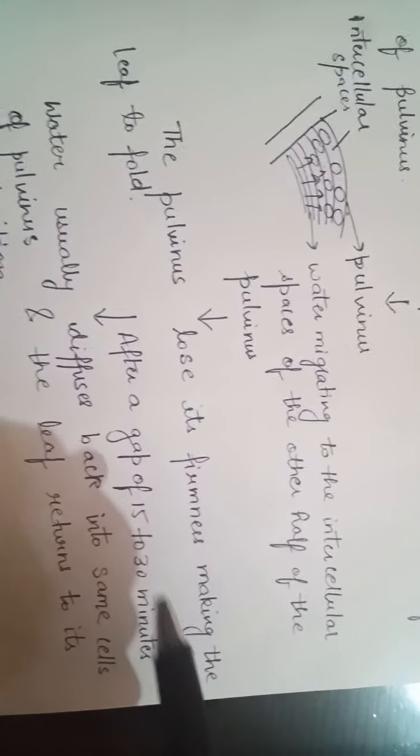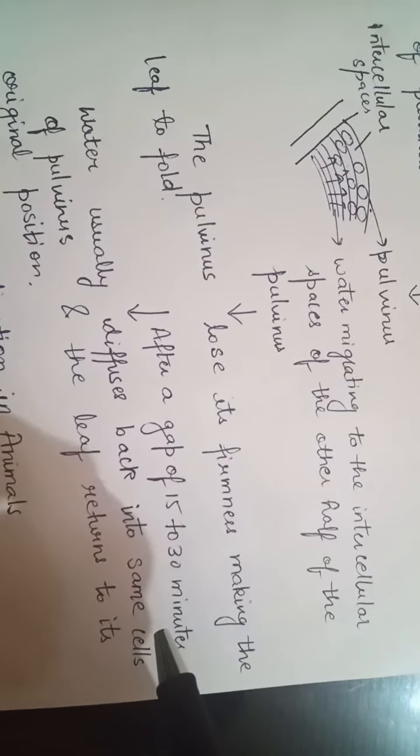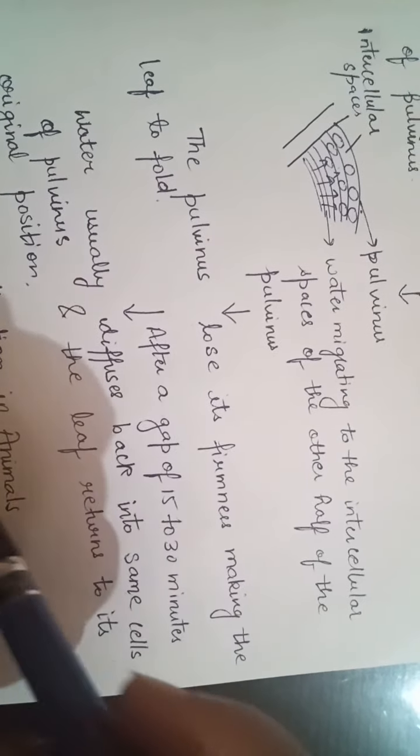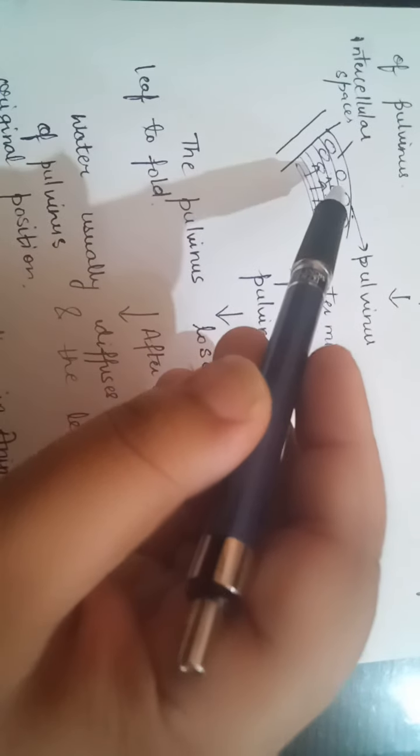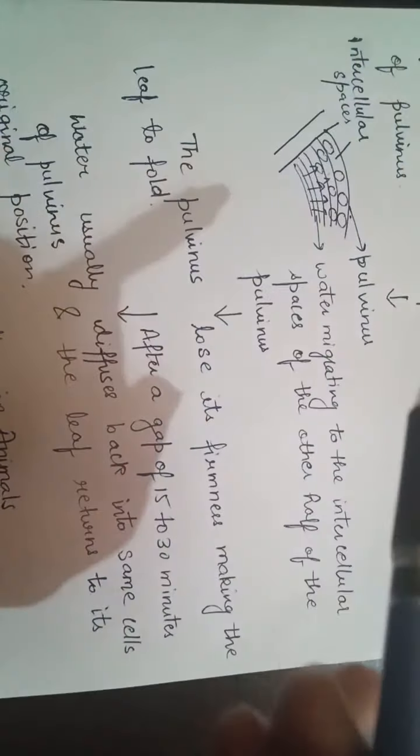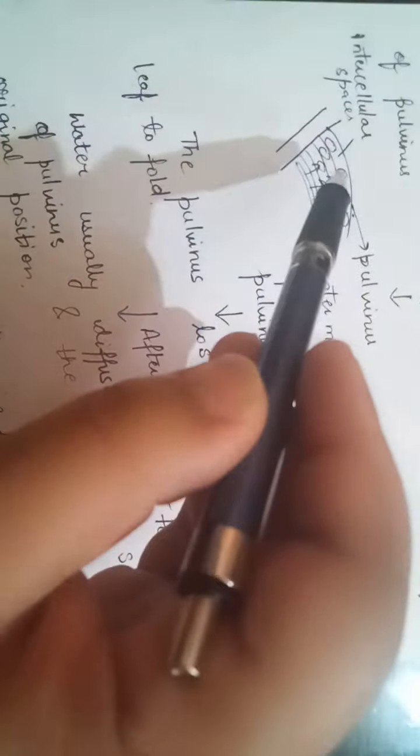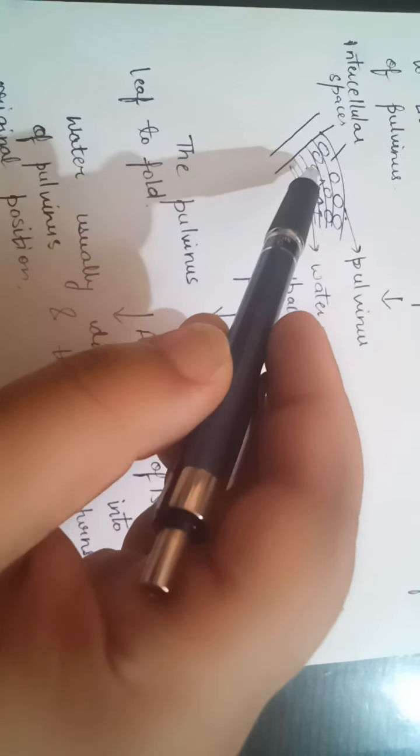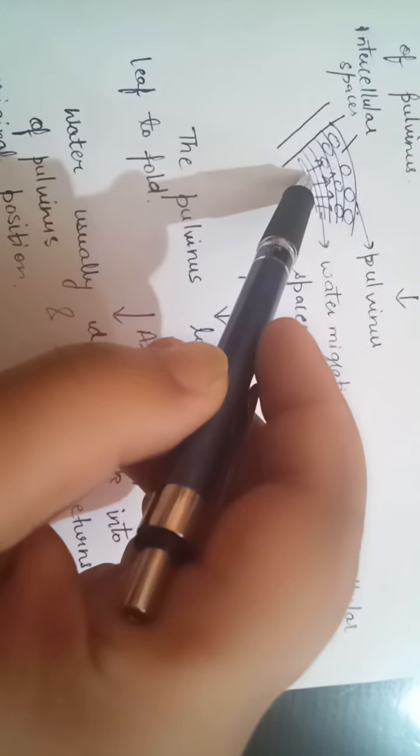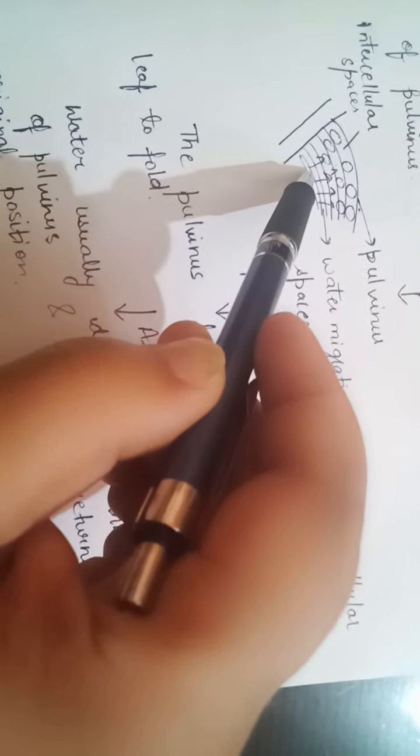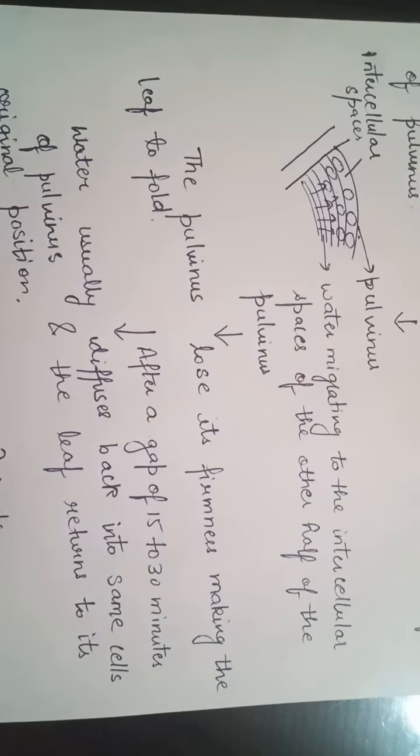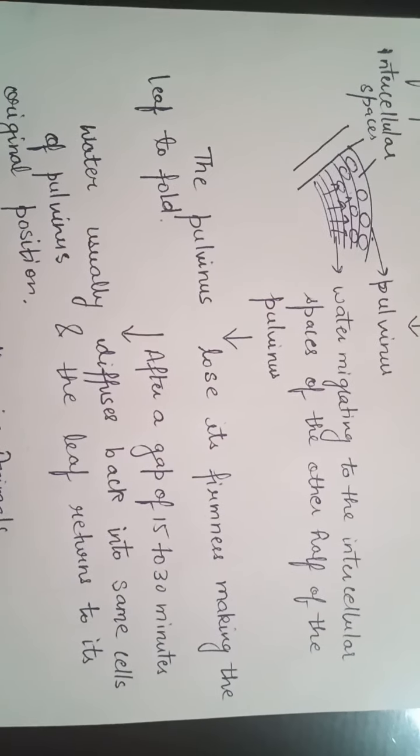But after a gap of 15 to 30 minutes, the water usually diffuses back into the same cells. That means the water present in the intercellular spaces, after 15 to 30 minutes of folding, will again diffuse into the first half of the pulvinus region, and the cells again become firm, and the leaves open up. The leaf returns to its original position.